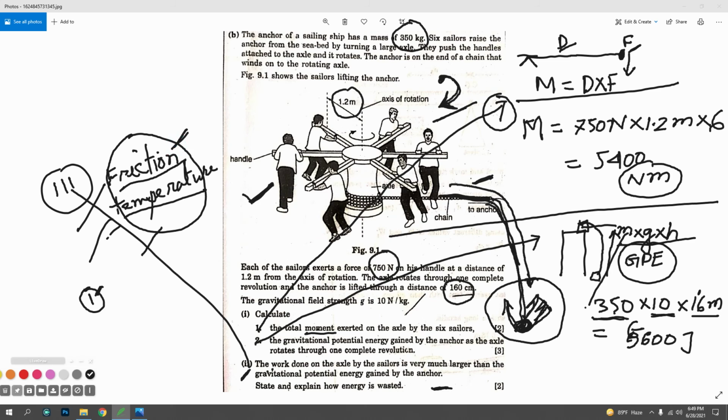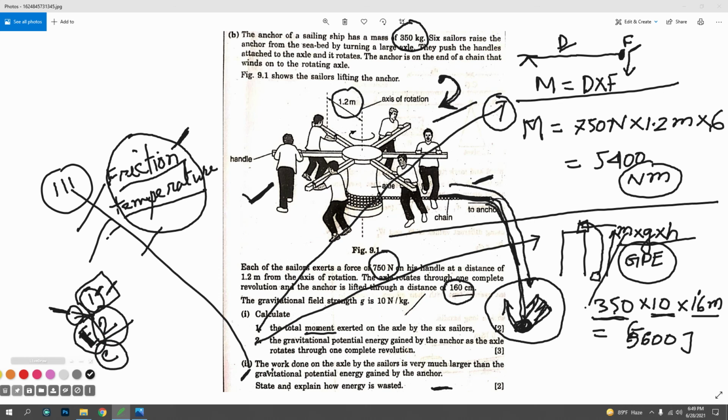This is the answer. You need imagination, and you need the power of data extraction: which data need to be extracted. So your first duty is understanding the question, second is extracting data, and third is calculation.